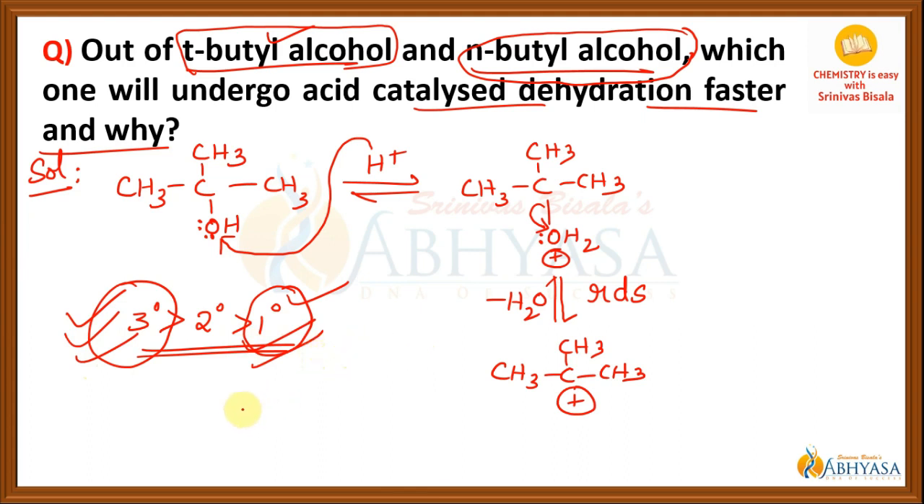So when they give tertiary and secondary, again tertiary will be more easily dehydrated. And when they give secondary and primary alcohols, secondary will undergo dehydration more easily than the primary alcohols. So here the answer is tertiary butyl alcohol. So that is about the answer for this particular question.